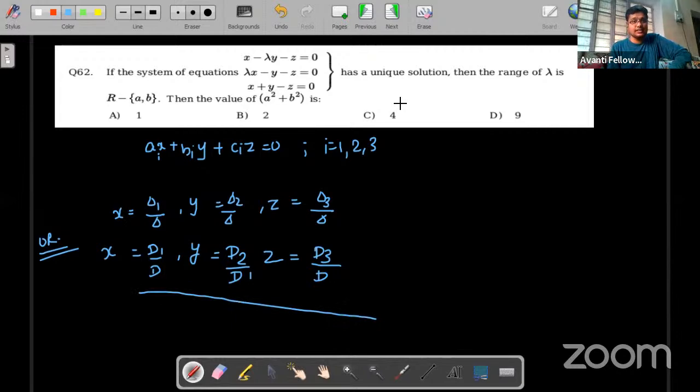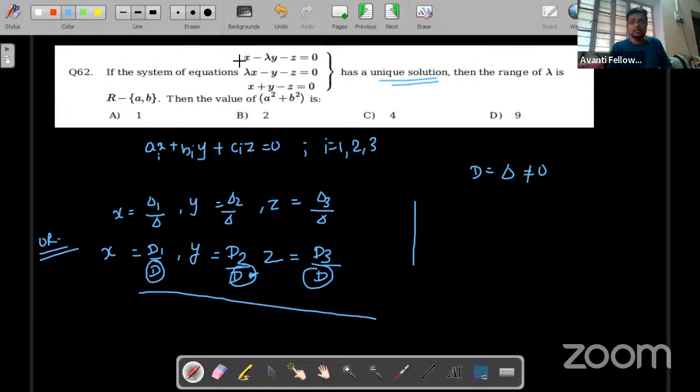Now it is saying that we are getting a unique solution. Unique solution means the solution will be feasible. First thing, the solution would be feasible. So for a feasible solution, of course, the denominator should not be equal to 0. That means delta, or del, or d, should not be equal to 0. So now we'll find out the del.